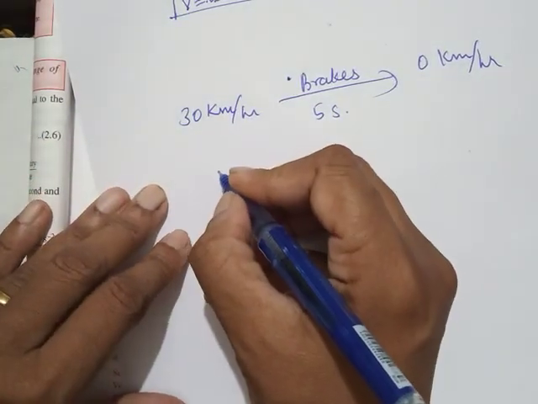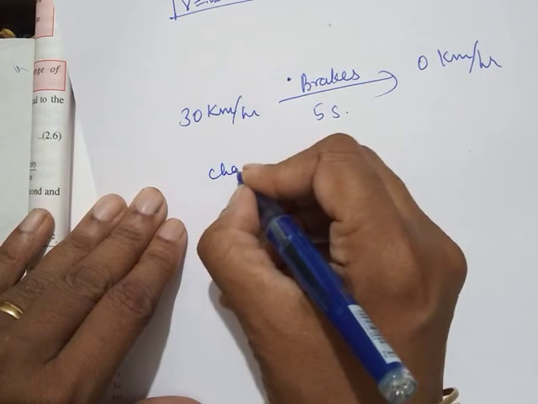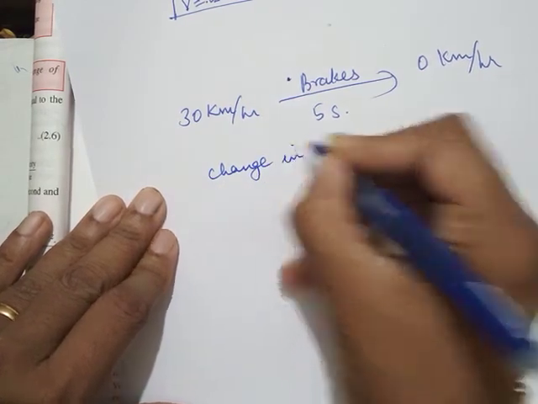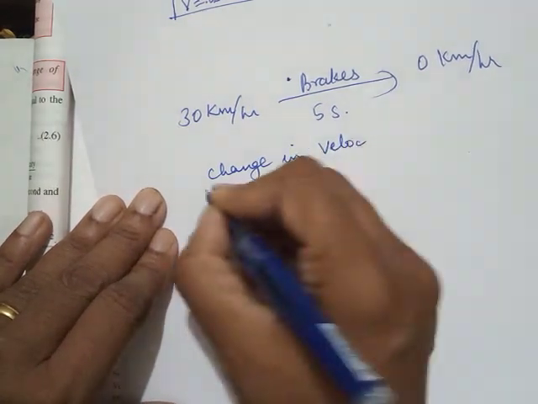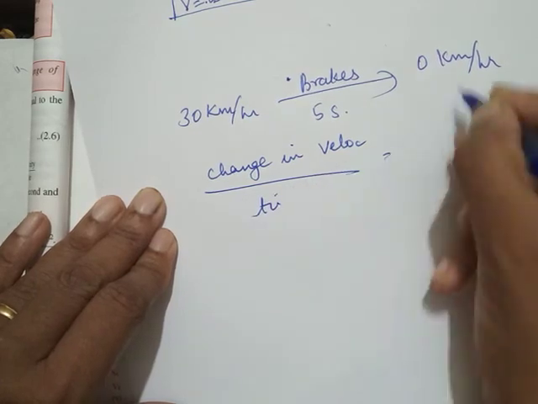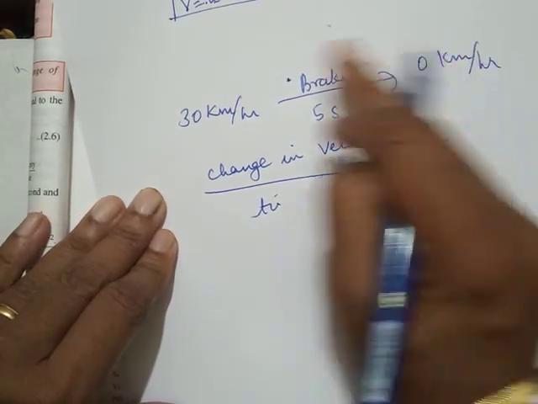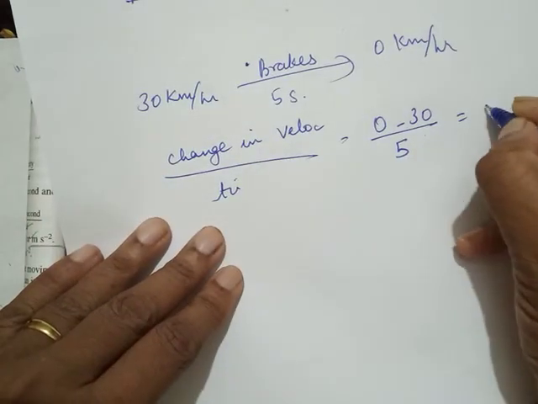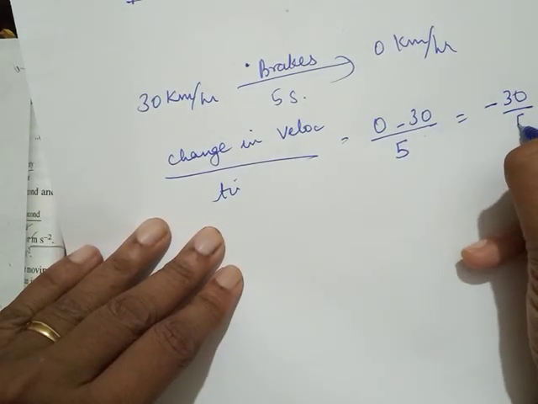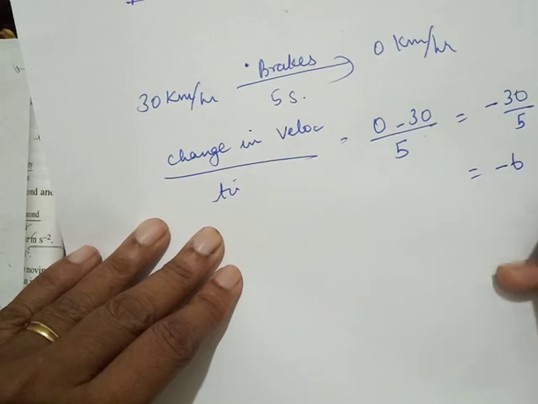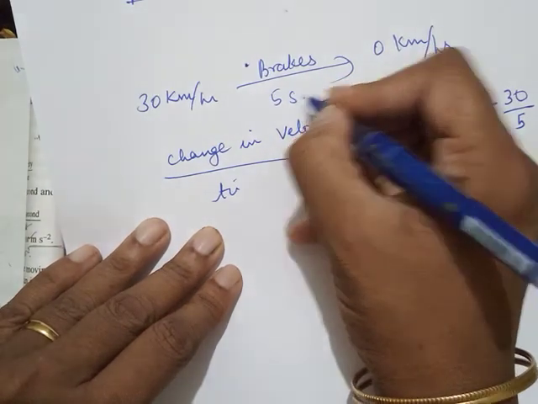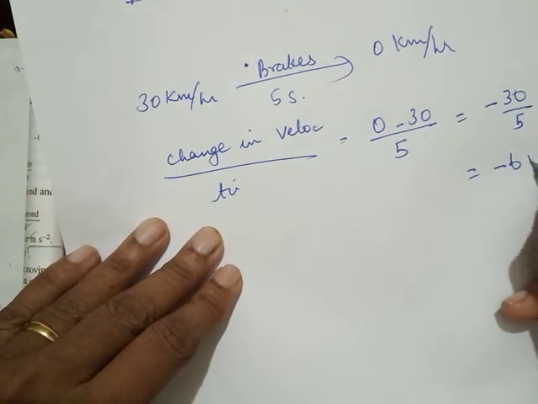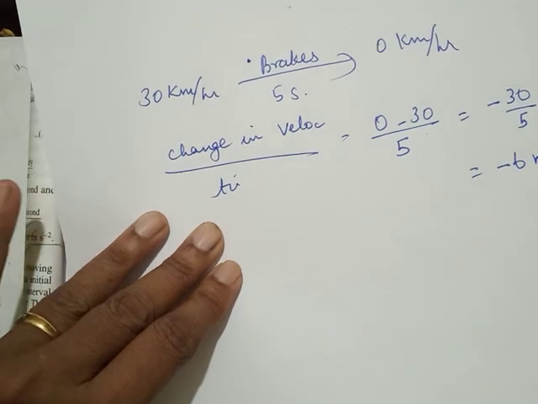So what is the change in velocity in this case? Change in velocity upon time: 0 minus 30, final minus initial, upon 5. That will be minus 30 by 5, or minus 6 meter per second square.